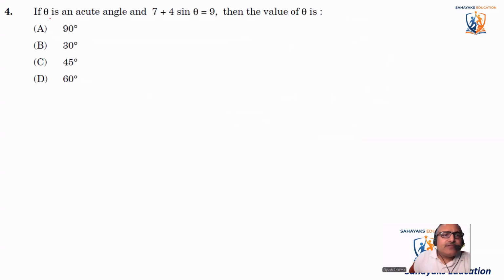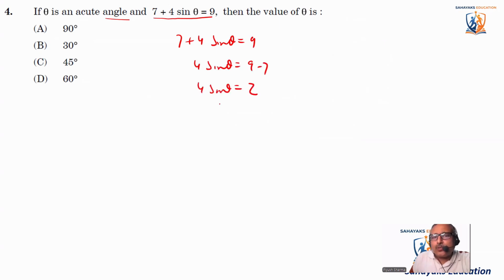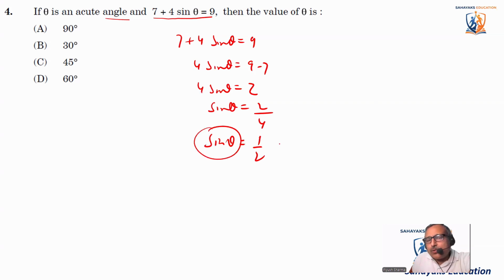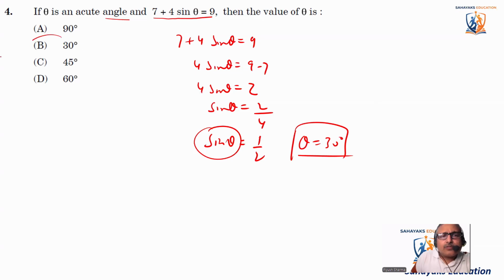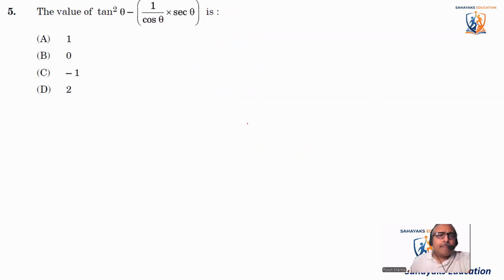Coming to the next question, it says if theta is an acute angle, and 7 plus 4 sine theta is equal to 9, then find the value of theta. So from here we can say 7 plus 4 sine theta is equal to 9. That means 4 sine theta is equal to 9 minus 7. 4 sine theta is equal to 2. Sine theta is equal to 2 divided by 4. Sine theta is equal to 1 by 2. That is theta is equal to 30 degree. For the 30 degree of theta, the sine theta comes out to be 1 by 2. So answer is B.